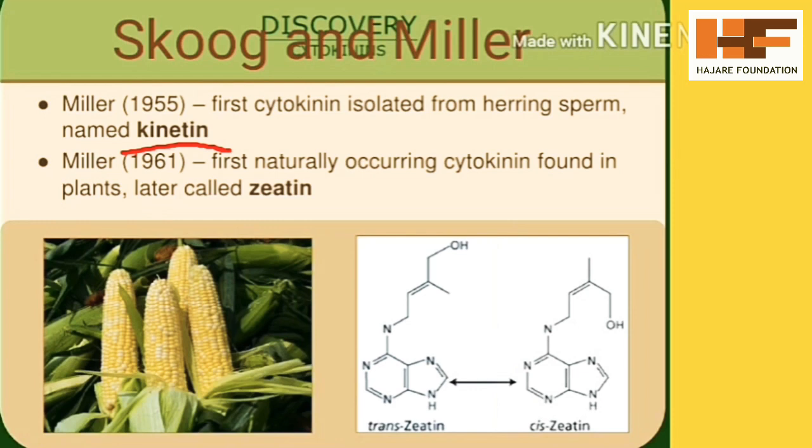Later, Miller and Skoog found the first naturally occurring cytokinin in plants too. Later, they called it zeatin. Later, we came to know that zeatin is a type of phytohormone, which is called cytokinin. This cytokinin is useful for cell division, apart from plant growth and development.